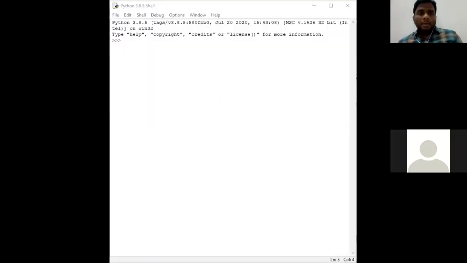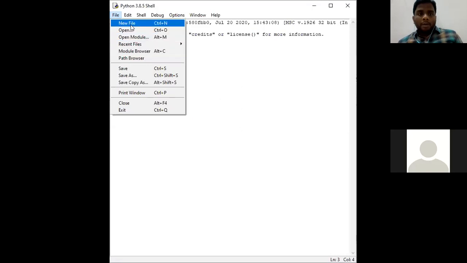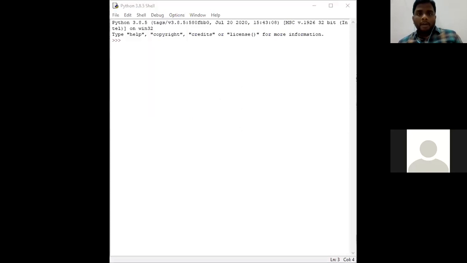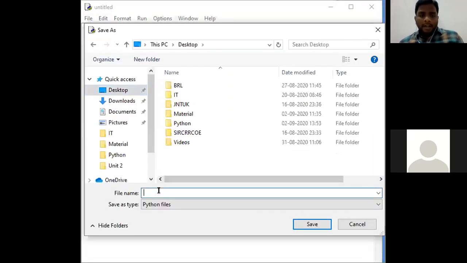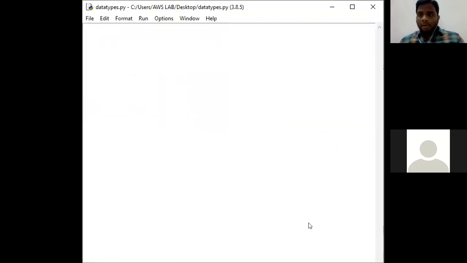Go to File, go to New File, and save that file on the desktop and name it data types dot py. Clear? Every program which we are going to do today will be on this page itself.